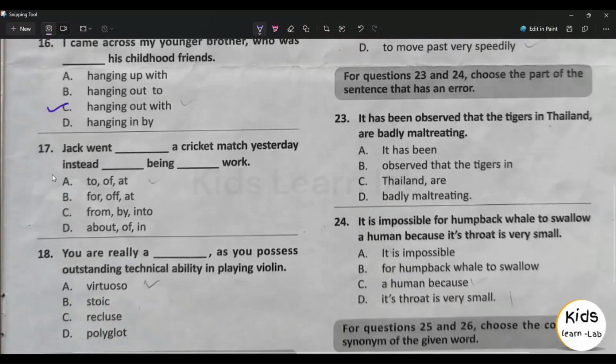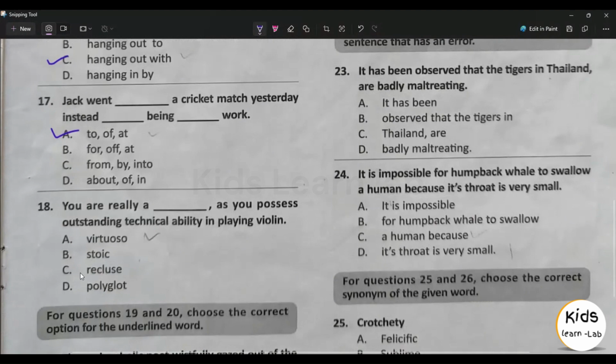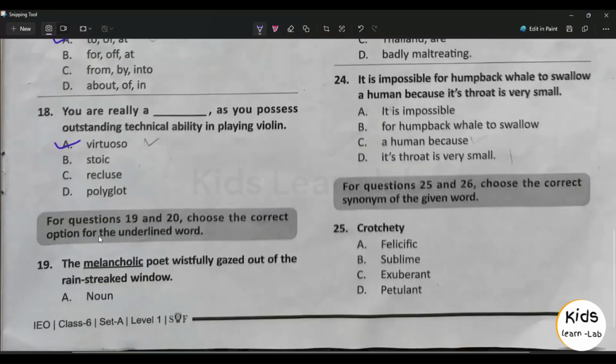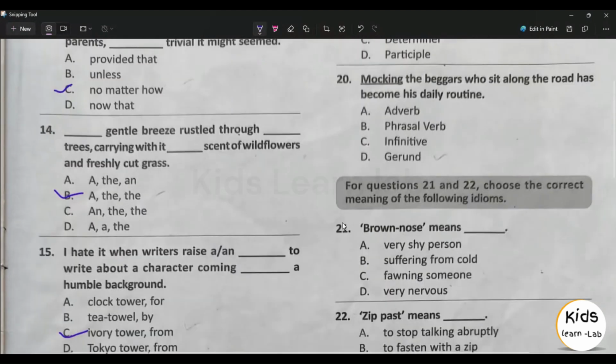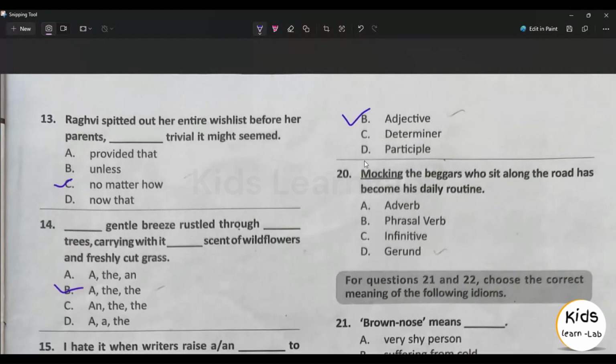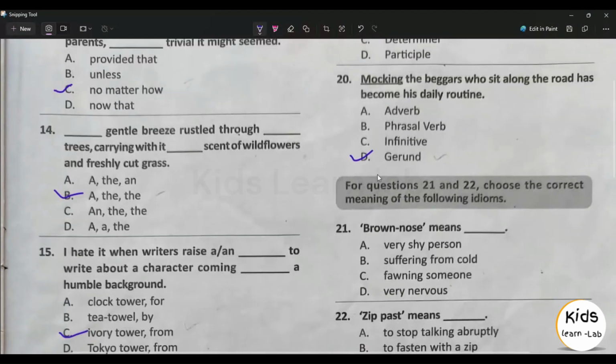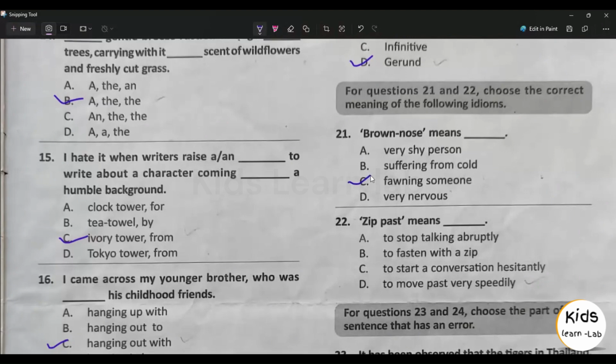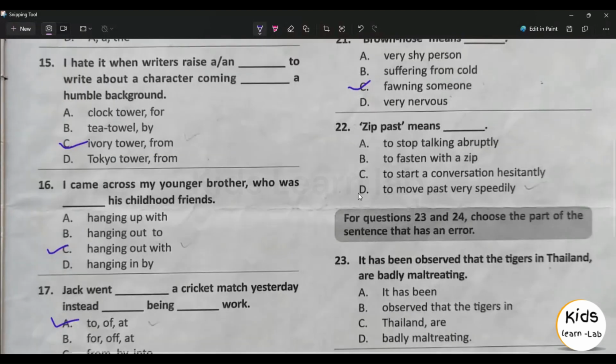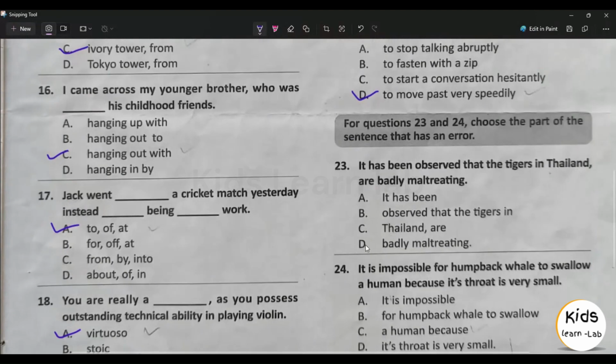17th question answer is option A. 18th question answer is option A. 19th question answer is option B. 20th question answer is option D. 21st question answer is option C. 22nd question answer is option D.